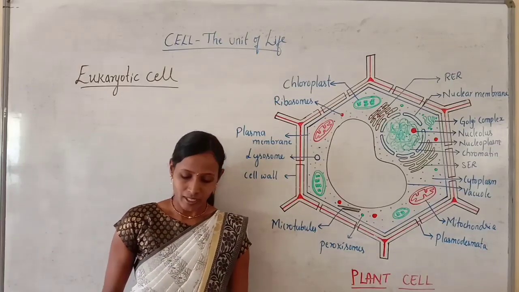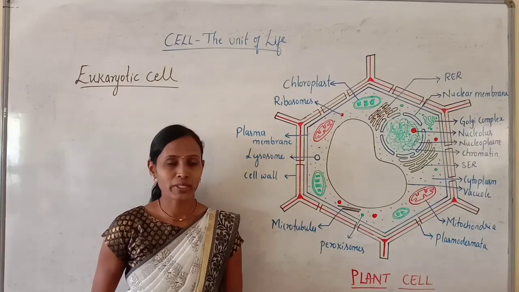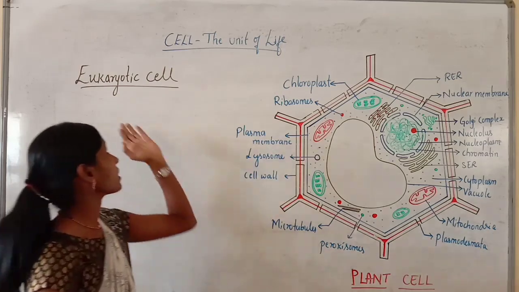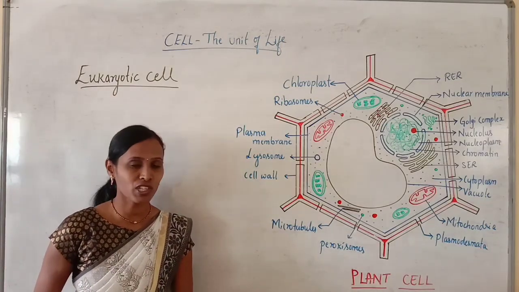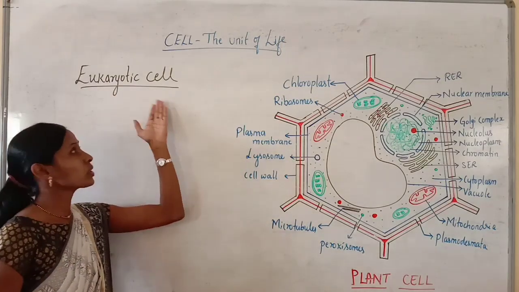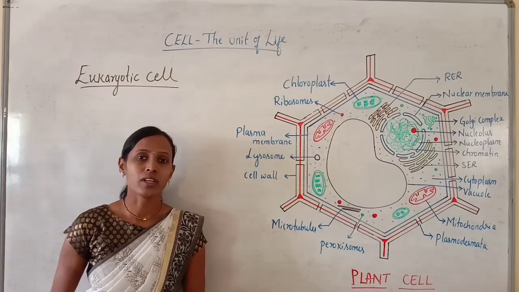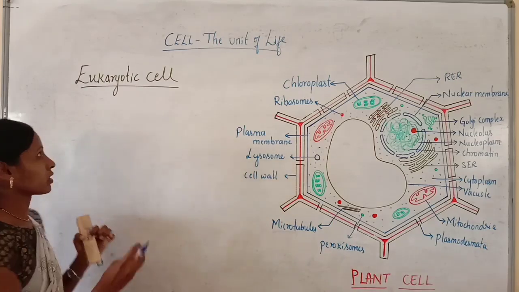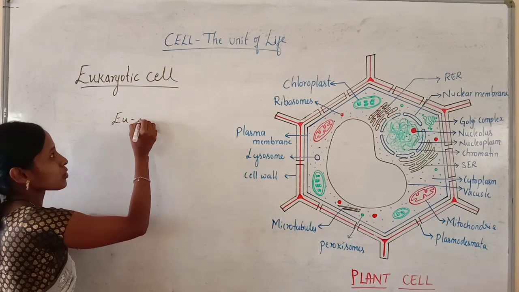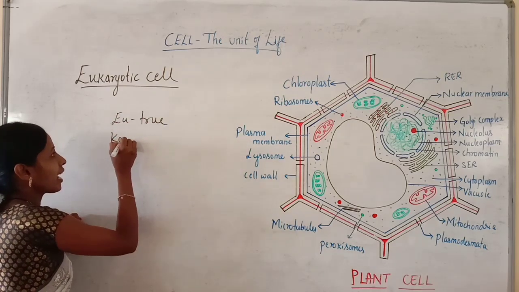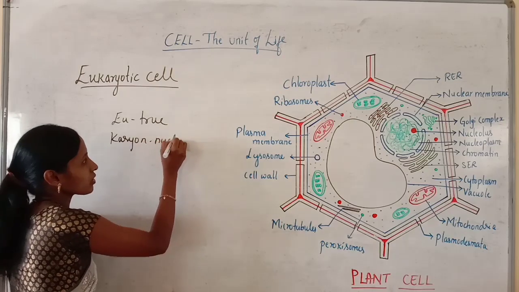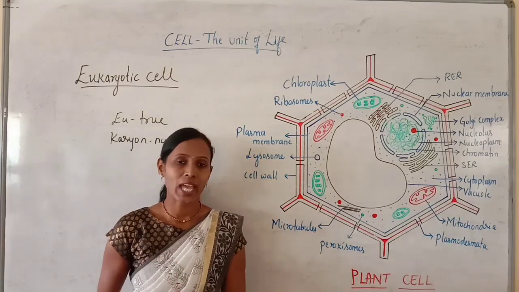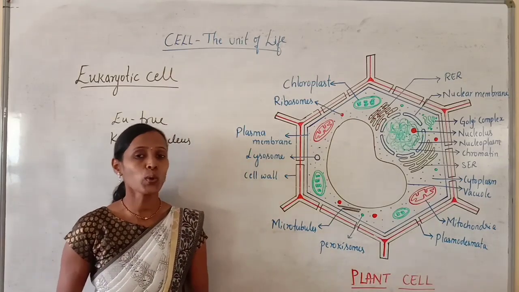Hello students, in the previous class we discussed the prokaryotic cell and its structure. Now in this class we will talk about the eukaryotic cell and its structure. So what is a eukaryotic cell? Here eu refers to true and karyon refers to nucleus. As the name indicates, eukaryotic means it contains a true nucleus.